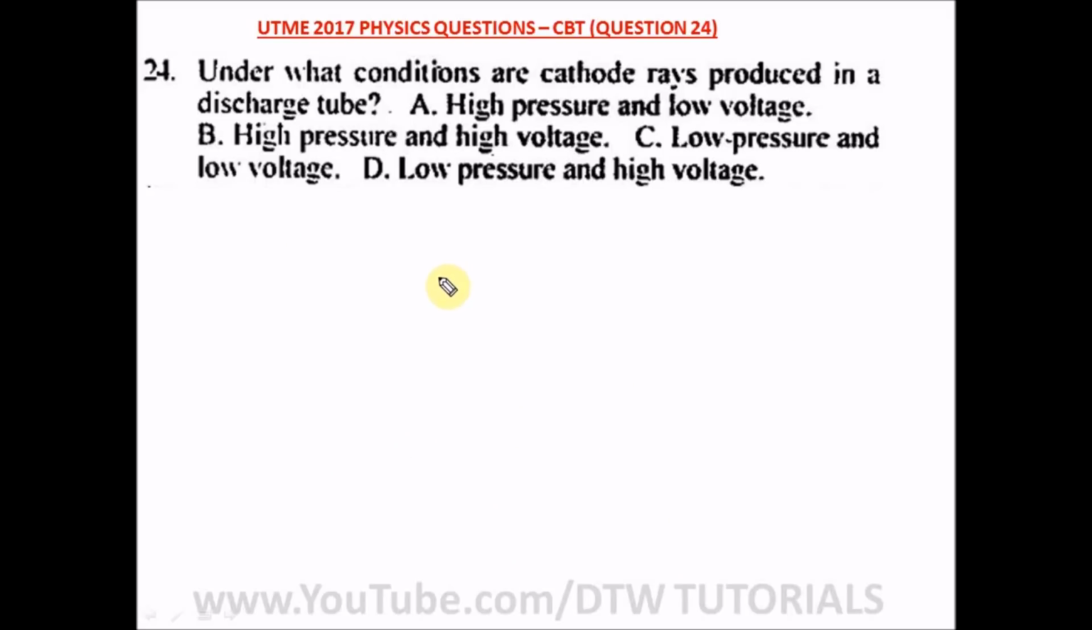Question 24 of our UTME 2017 physics question CBT, Jamb CBT. It says, under what conditions are cathode rays produced in a discharge tube? The answer is definitely at a low pressure and a high voltage. All right, so this is our right answer. It is not at a high pressure. Always remember, low pressure, high voltage. So our right option here is option D.